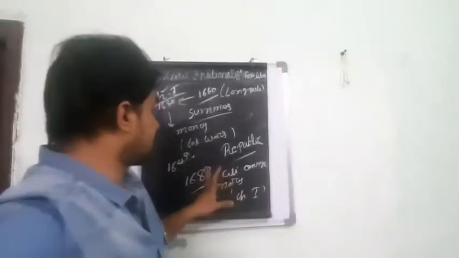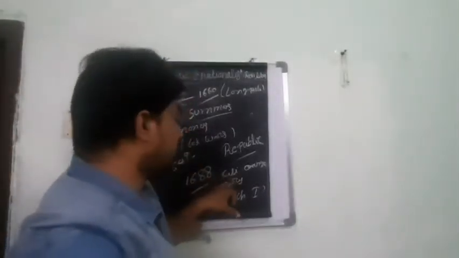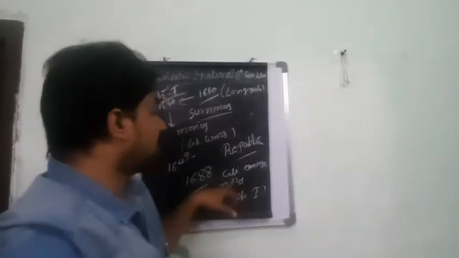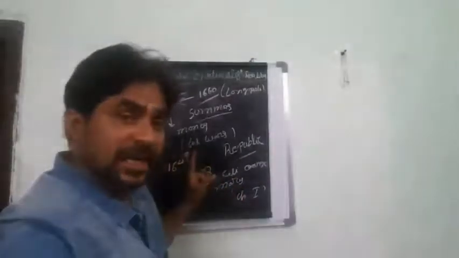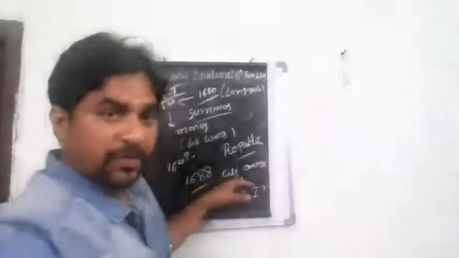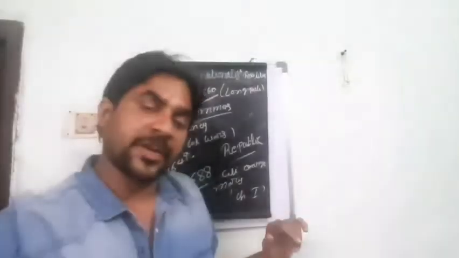So again in 1688, Parliament invited William of Orange and Mary, the daughter of Charles I. Mary's husband was William of Orange, and they were invited to form the government.